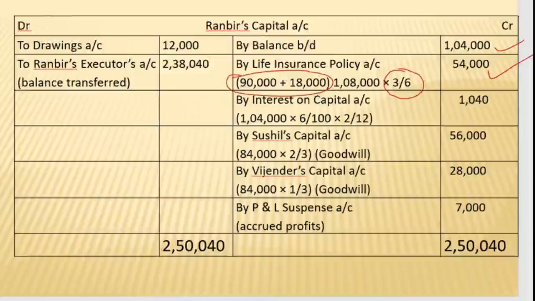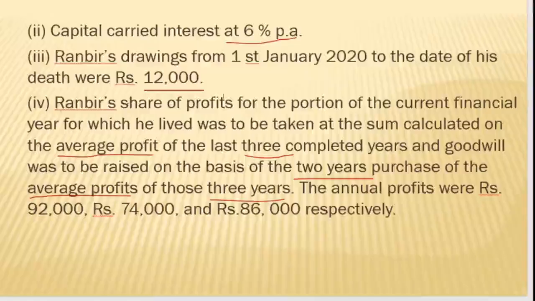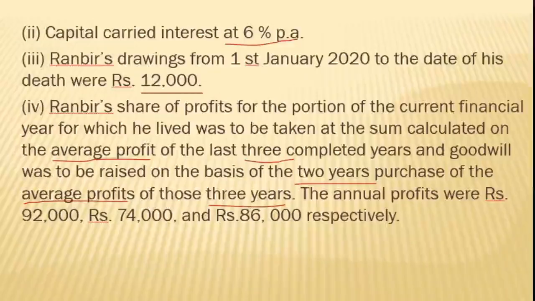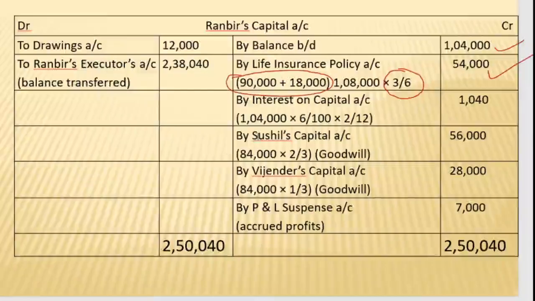Next, in the problem itself, it is specified that interest on capital is to be provided at the rate of 6% per annum. So we will calculate on the capital of the deceased partner. Capital is 1,04,000 into 6%, and that 6% is for the entire year.